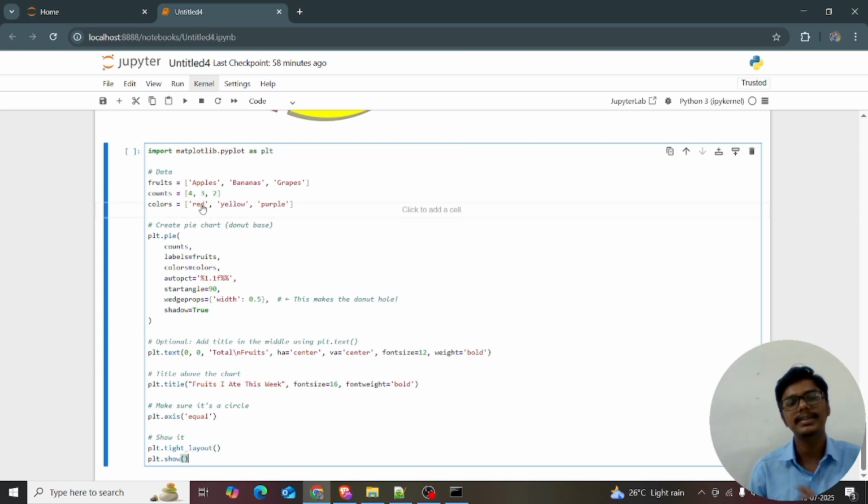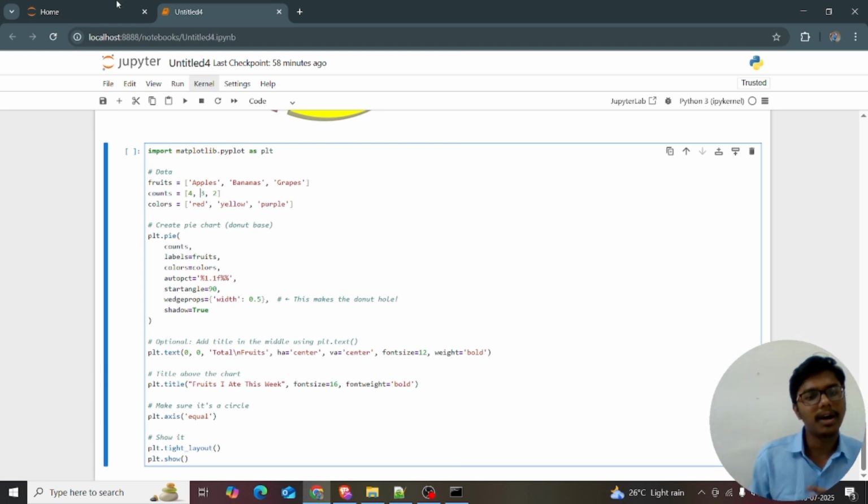And again the same: fruits, apples, bananas, grapes, and counts equal to 4, 3, 2. It gets boring for me, why am I explaining again and again? Because within a single topic we can cover the matplotlib crash course. There is no donut chart in matplotlib itself. You can get it in Seaborn. I will explain Seaborn in the next video.